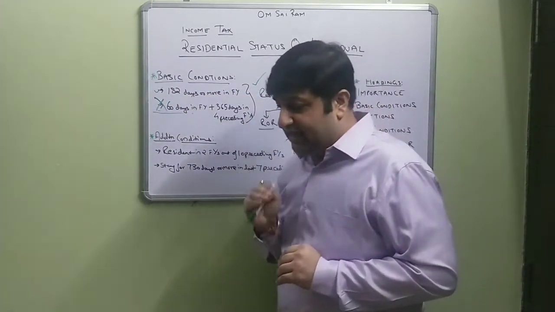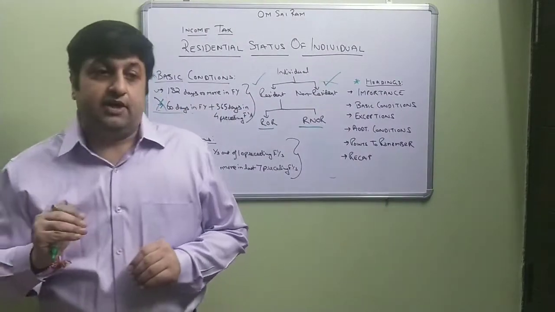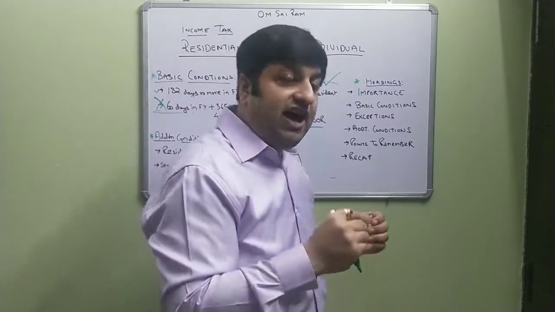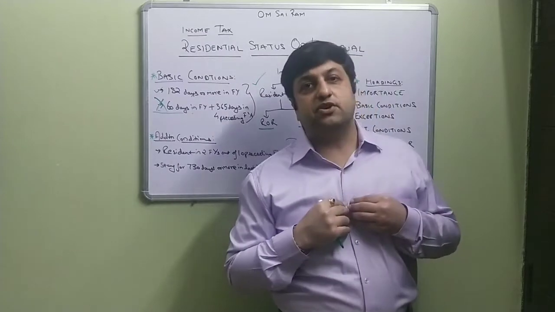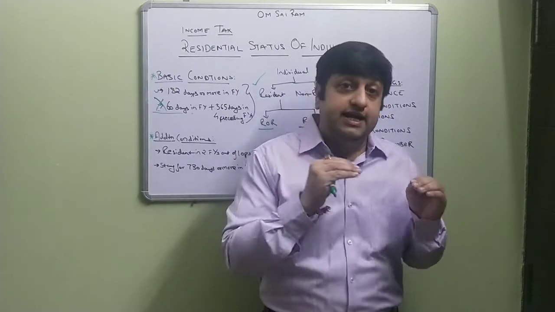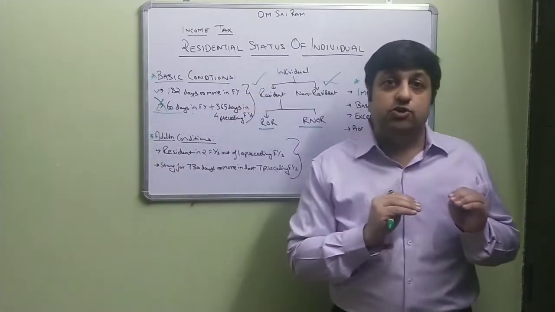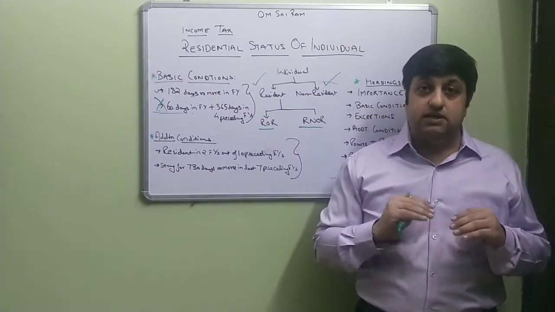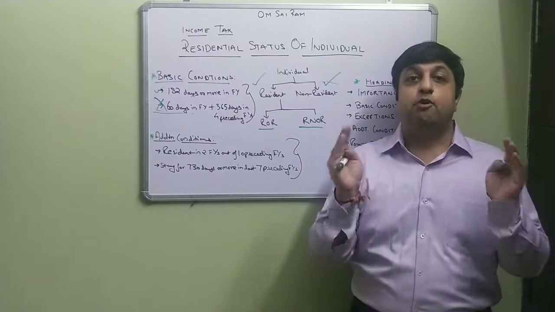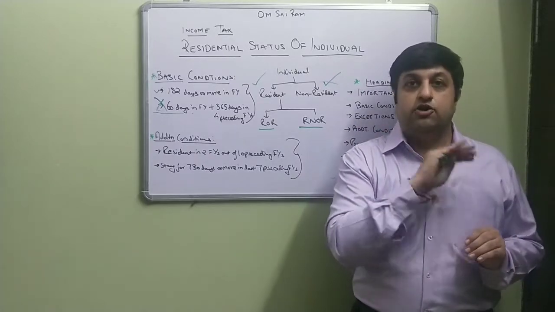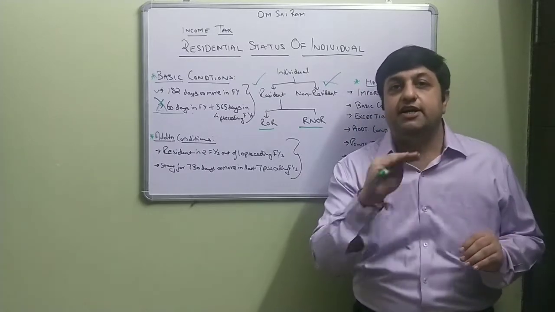Now let's look at the second exception. It says if I'm an Indian citizen or a person of Indian origin, meaning my parents or my grandparents were born in undivided India, then I would be a person of Indian origin.